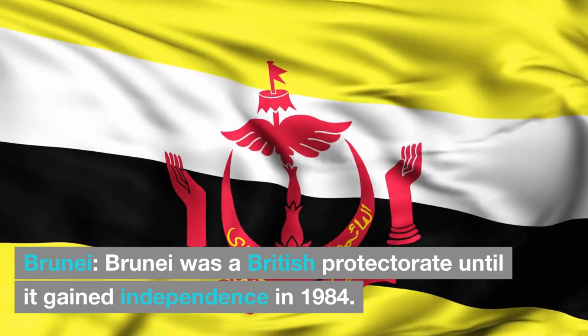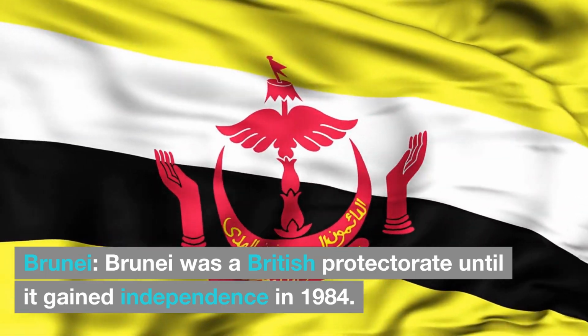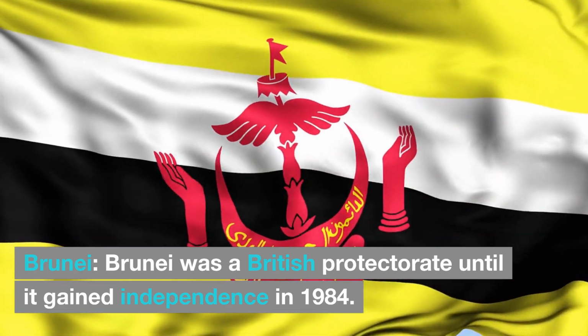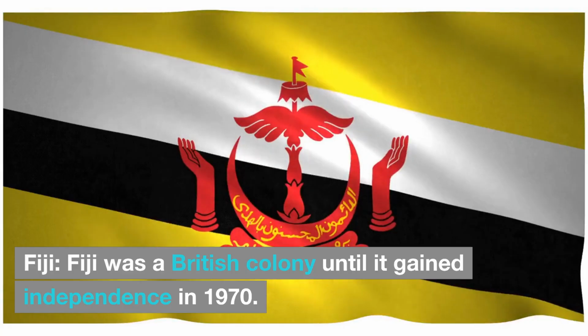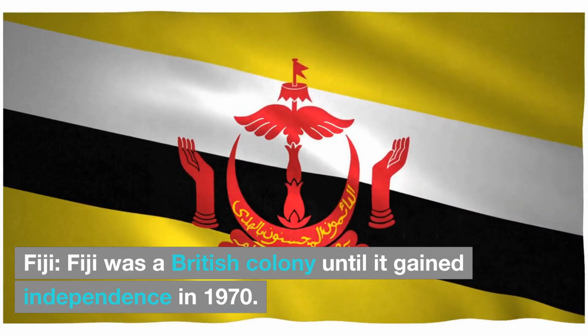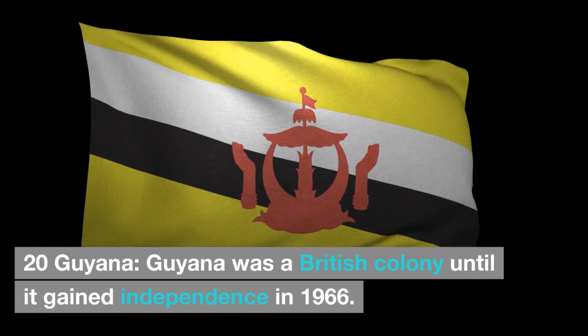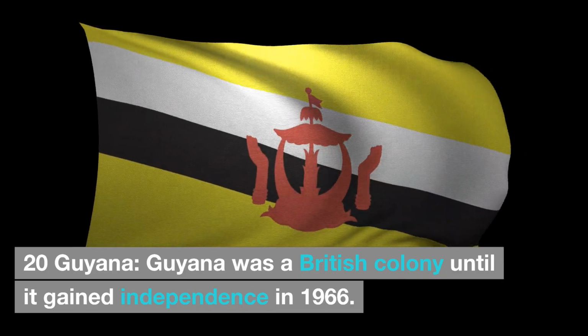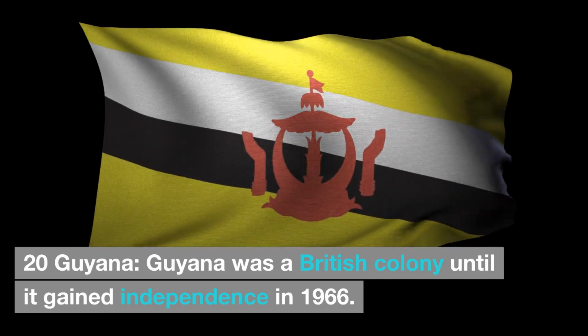18. Brunei. Brunei was a British protectorate until it gained independence in 1984. 19. Fiji. Fiji was a British colony until it gained independence in 1970. 20. Guyana. Guyana was a British colony until it gained independence in 1966.